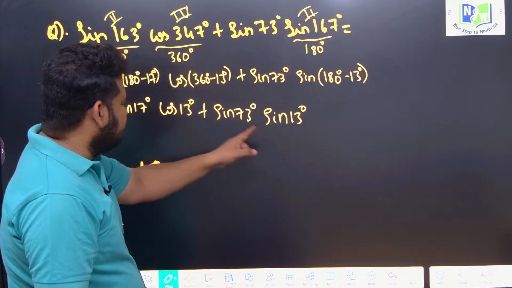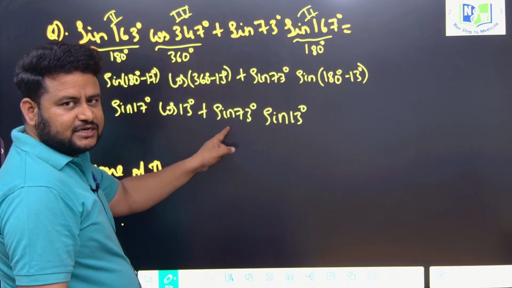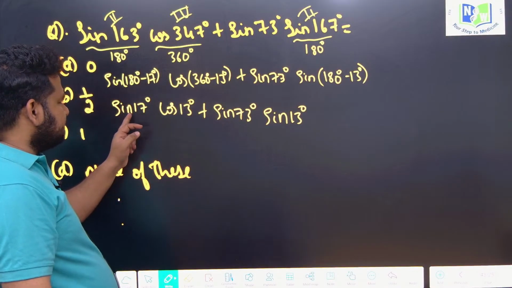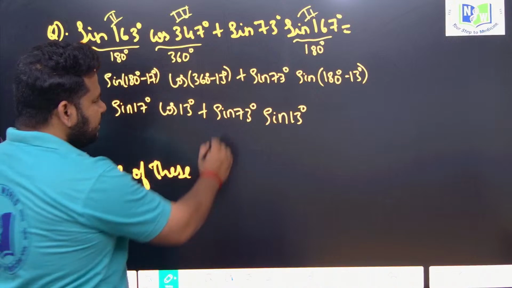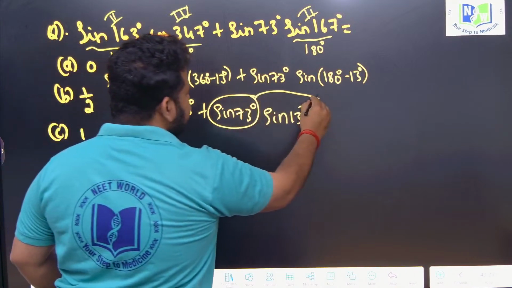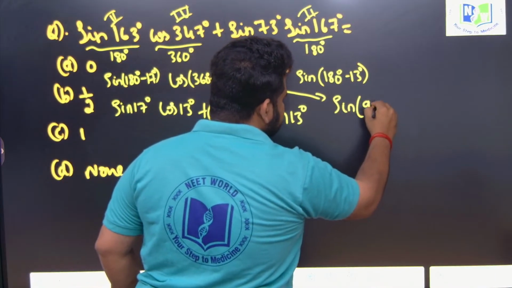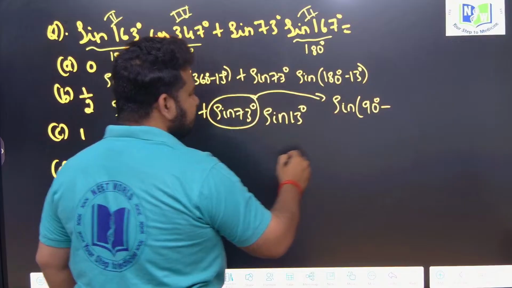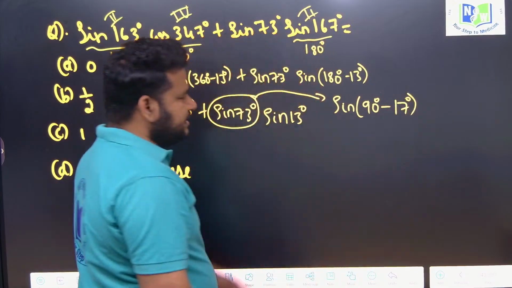Sin 13 is there, so here also I need cos 17. Here sin 17 cos 13 is there, sin 13 is there, I want cos 17. So here can I apply the complementary angle? Sin 73 I can write as sin 90 minus theta, that is sin 90 minus 17.